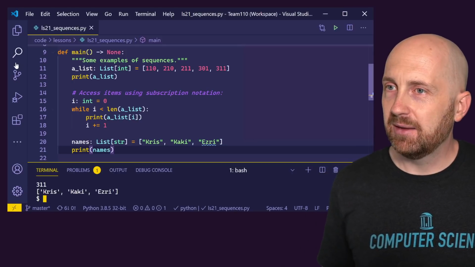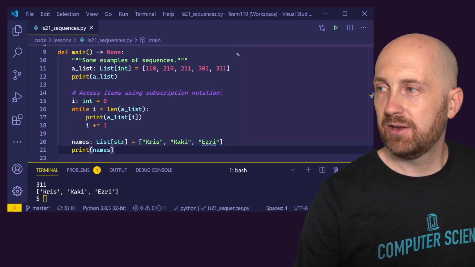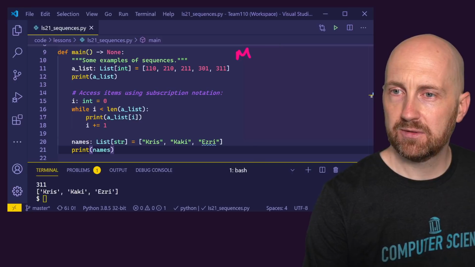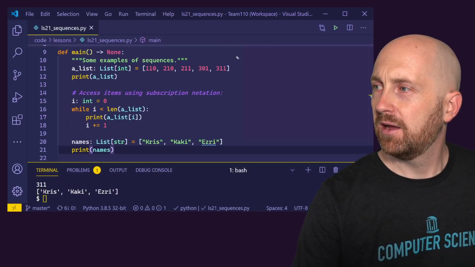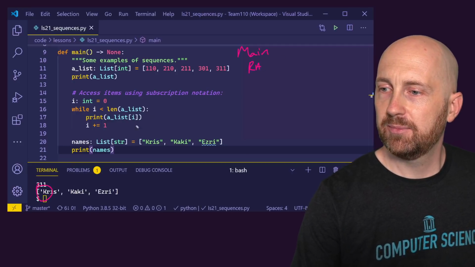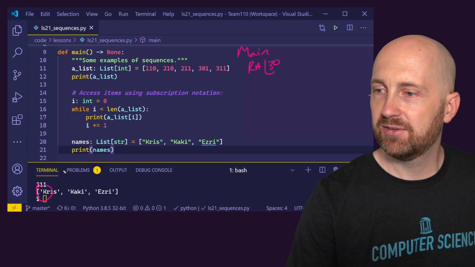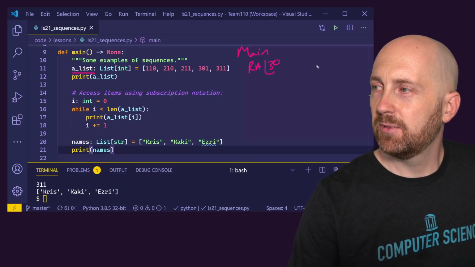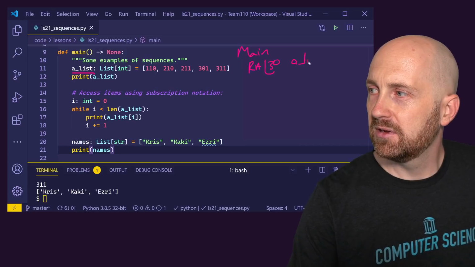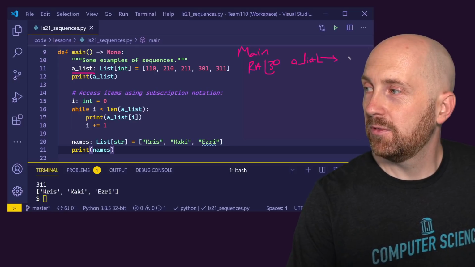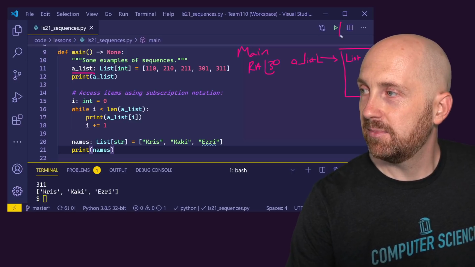If we were thinking about how this program actually evaluates when we get into our main function, I'm not going to do a complete diagram here, but just to give you a little sense, let me see if I can make this a little bit smaller. When we get into our main function, our return address would be somewhere down here. I'm going to call it line 30, I'm guessing at that. And we set up a list. So what is a list? We're going to spend more time looking at this in depth on Thursday. But a variable is going to refer to a list, and that list is going to hold many items. And this will be on the heap.